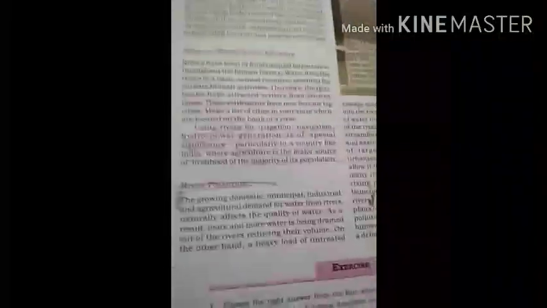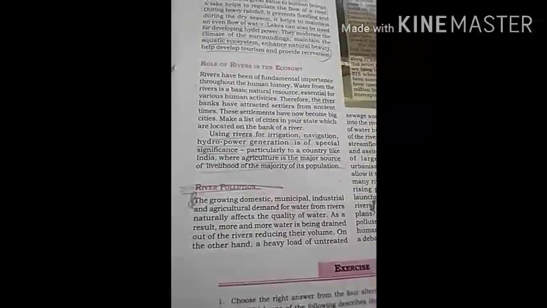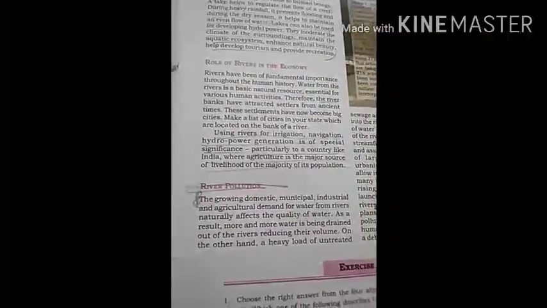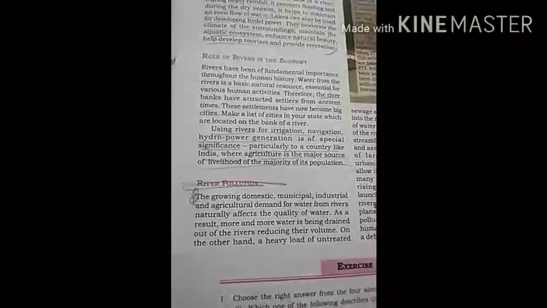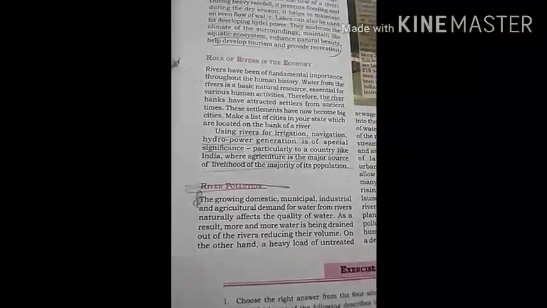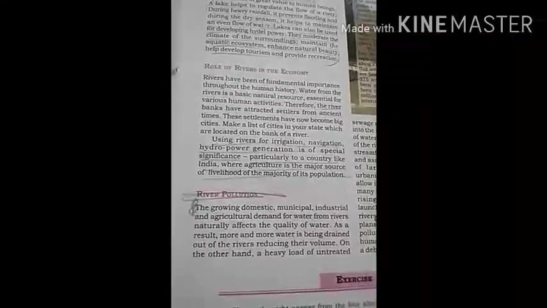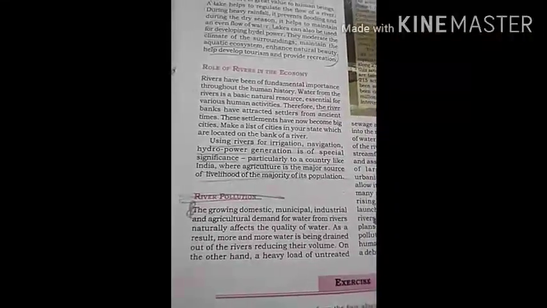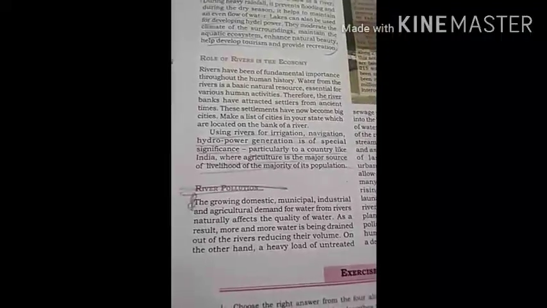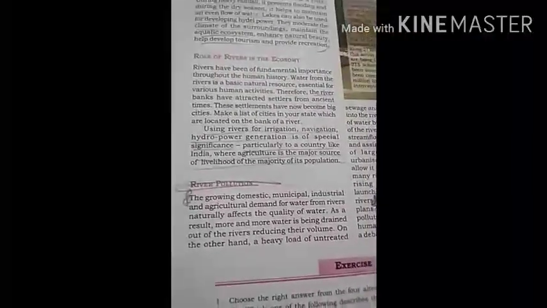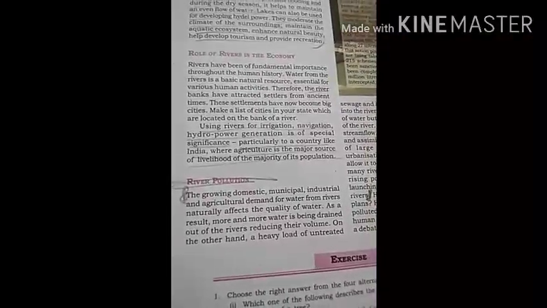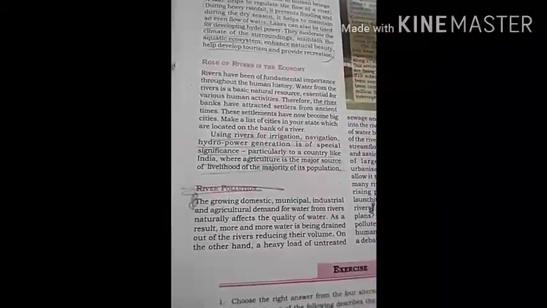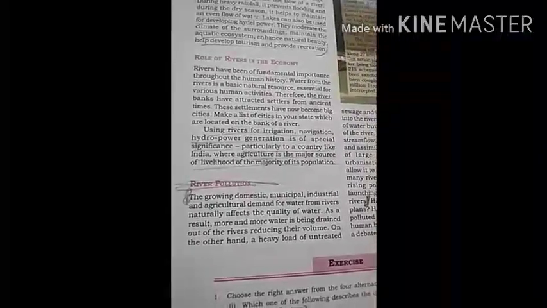River pollution. Rivers are very important because they provide us fresh water, but these days river pollution has increased. The growing domestic, municipal, industrial, and agricultural demand for water from rivers affects the quality of water. These days, people use much more water. Actually, they use less but waste more. Municipal, industrial, and agricultural demand.